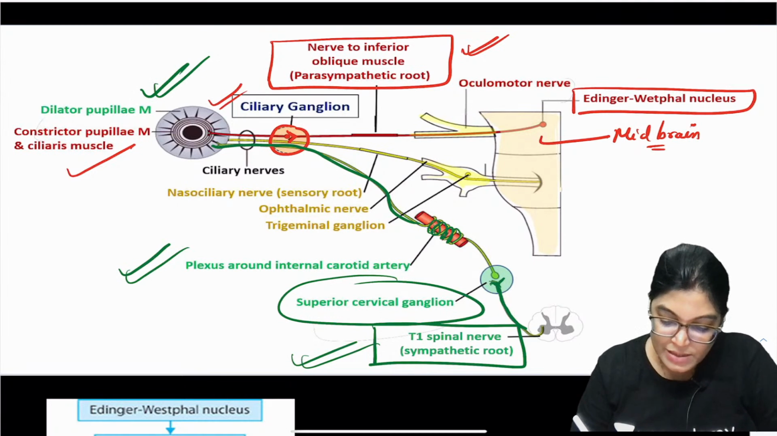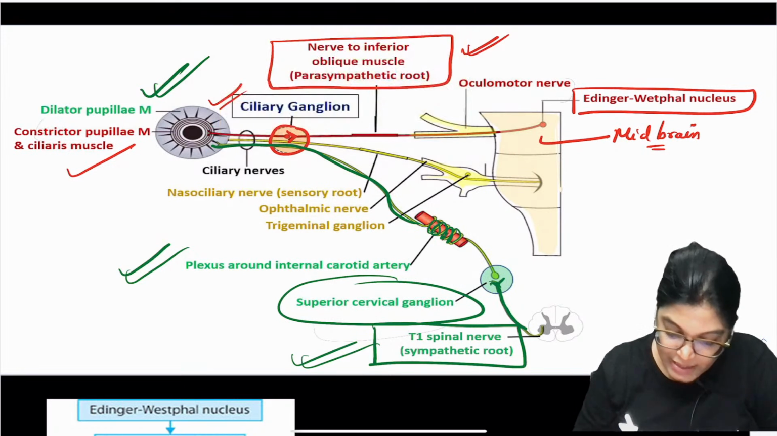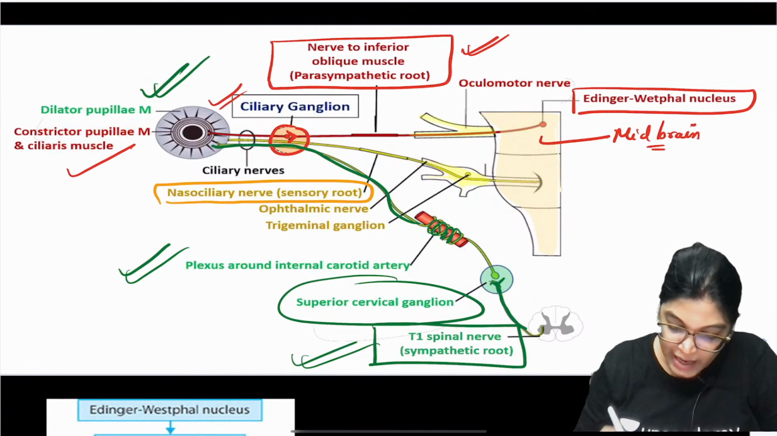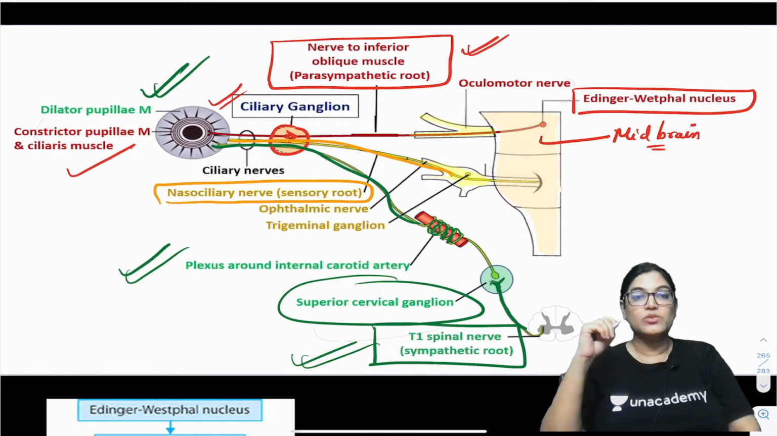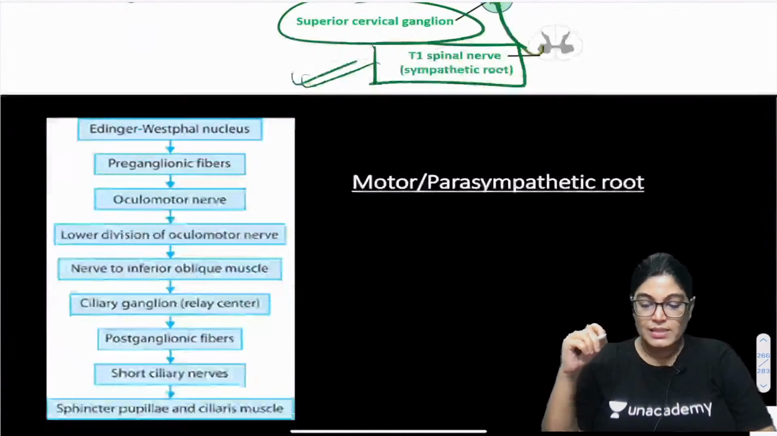And what is the sensory one? Sensory one is arising from the nasociliary nerve. So very clearly you can see this is the sensory root which is arising, and these fibers are also not relaying here, via the nasociliary nerve. So let's discuss in brief.